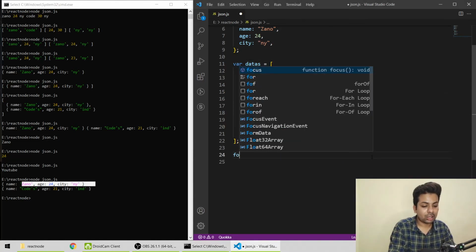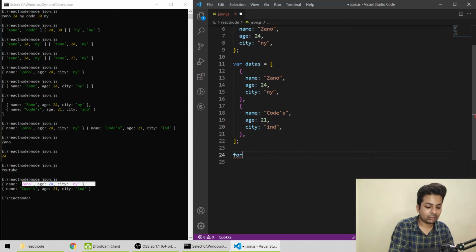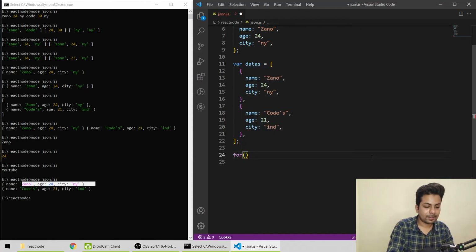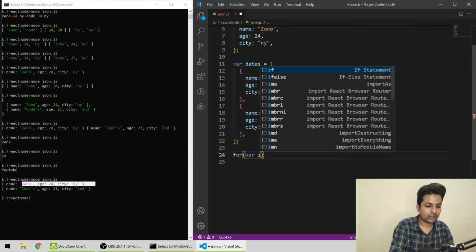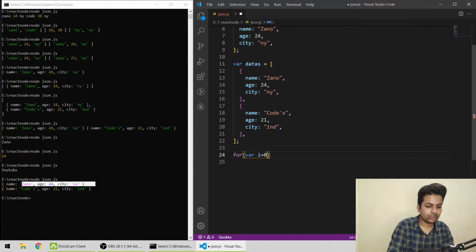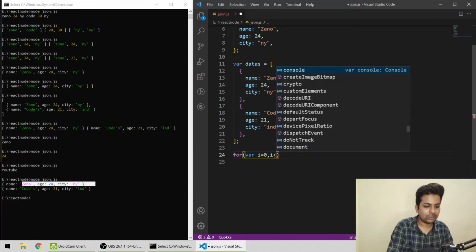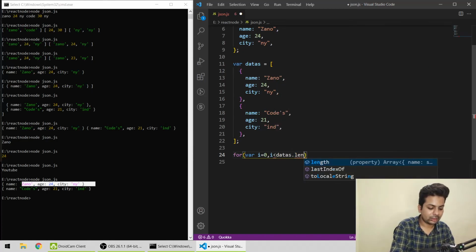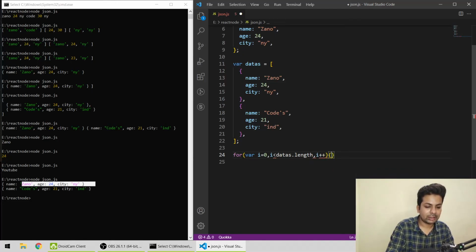I forgot how to use a for loop. For where i equals 0, i is less than datas dot length, i plus plus. Then we'll open, I think it should be a semicolon.